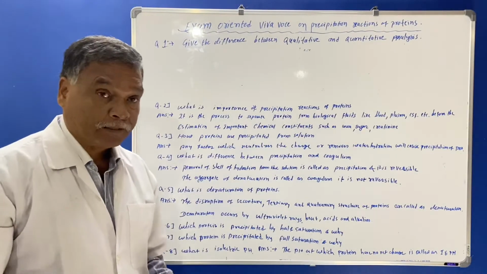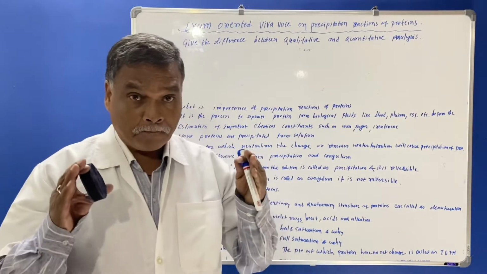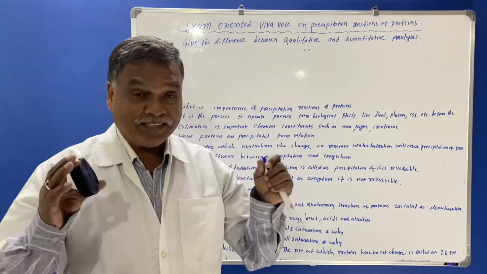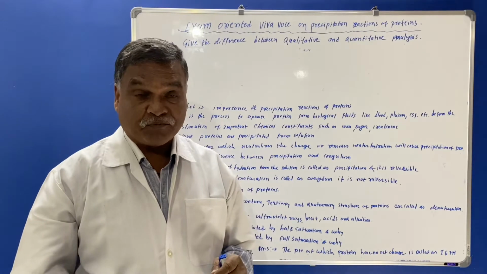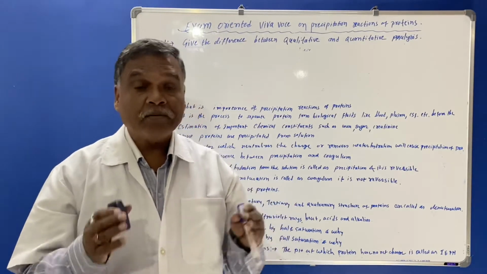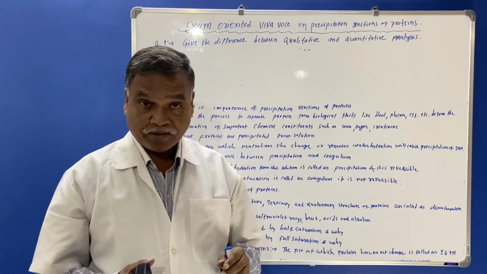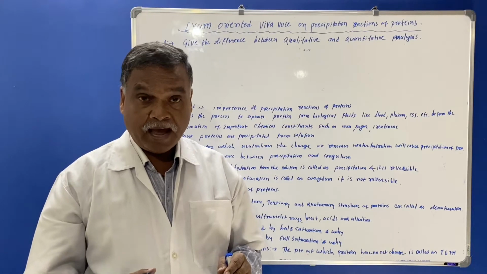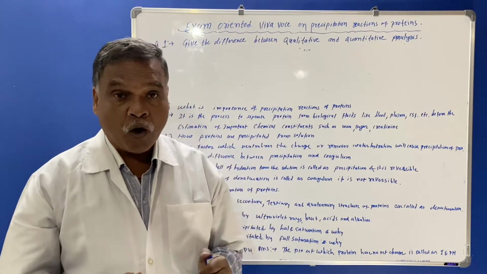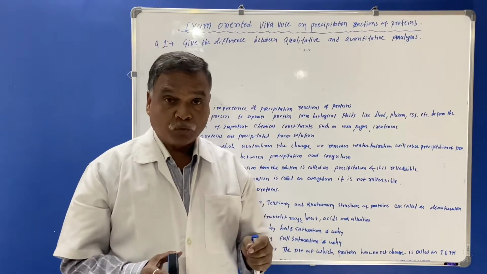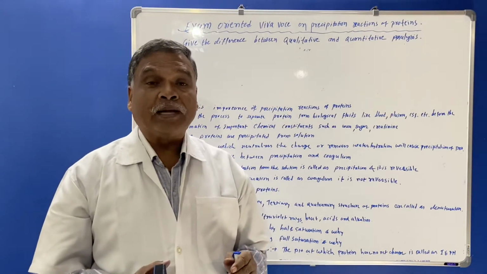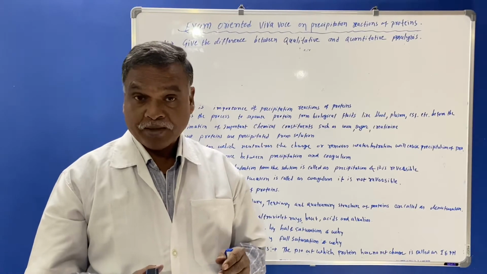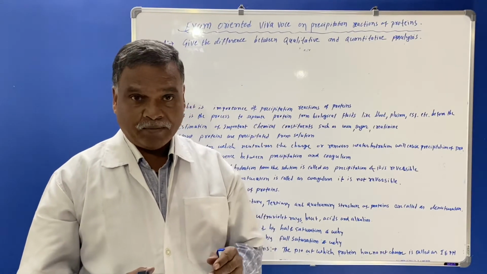For example, before the estimation of the blood glucose level, the proteins are precipitated first. For example, 1 ml of blood is taken, and 1 ml of sodium tungstate is taken, and 1 ml of 2/3 normal H2SO4 is taken in 7 ml distilled water.